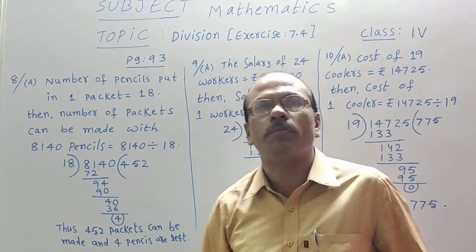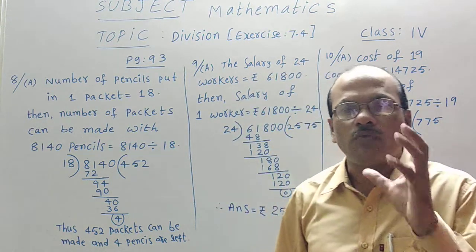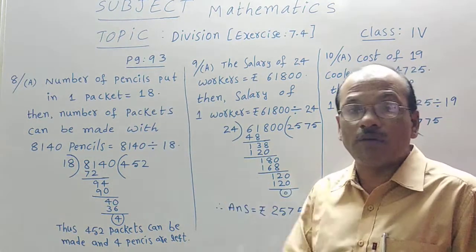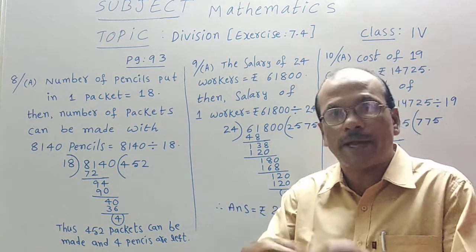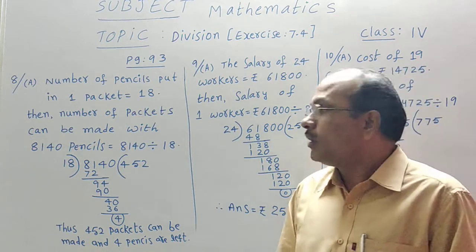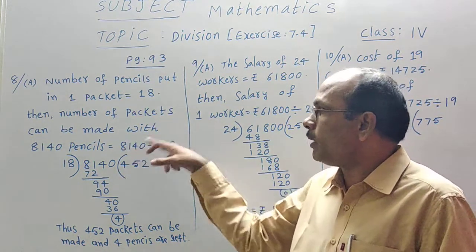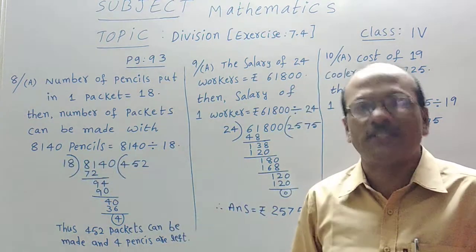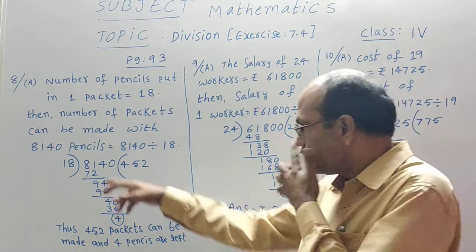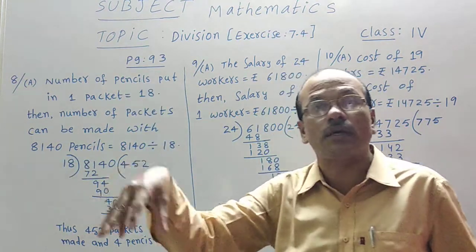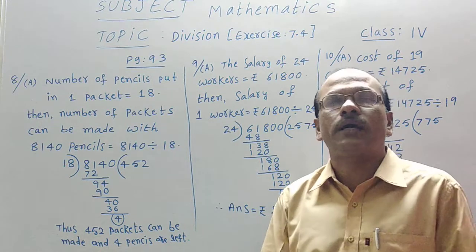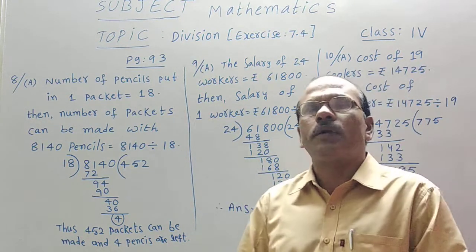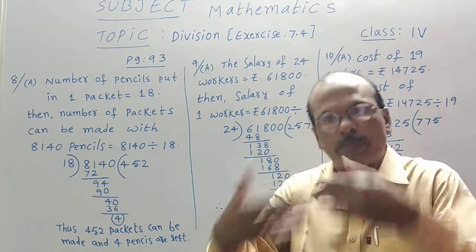There is a company of pencils, suppose. In one packet, they want to pack 18 pencils. Then how many packets can be made with 8,140 pencils? They have 8,140 pencils. Then how many packets can they prepare, and how many pencils are still left with them after packing?